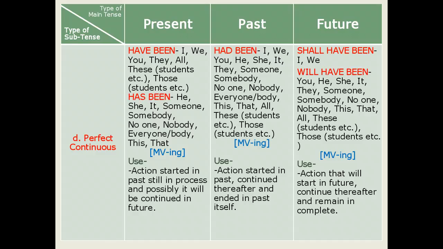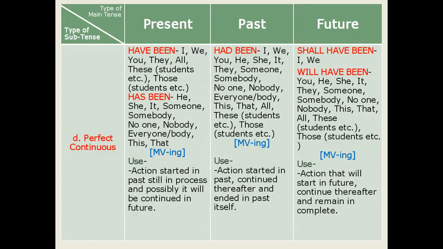After this, let us move ahead for the second type of perfect continuous tense, that is past perfect continuous tense. In past perfect continuous tense, we use had been as the supporting verb. This had been is used for all pronouns, that is I, we, you, he, she, it, they, someone, somebody, no one, nobody, everyone, everybody, this student, that student, all, these, for example, students, those, for example, students, etc.